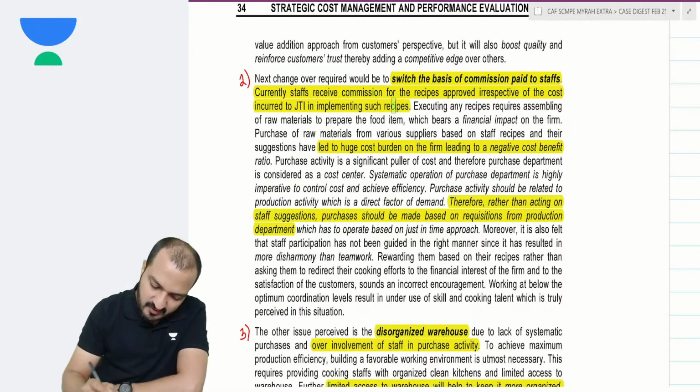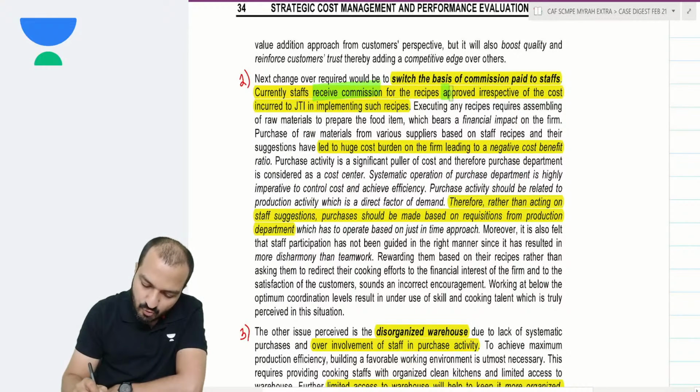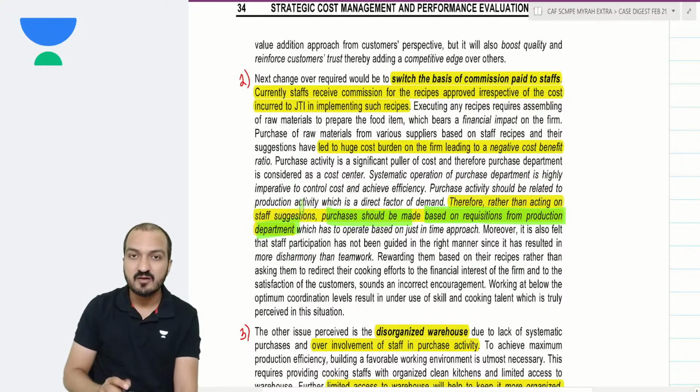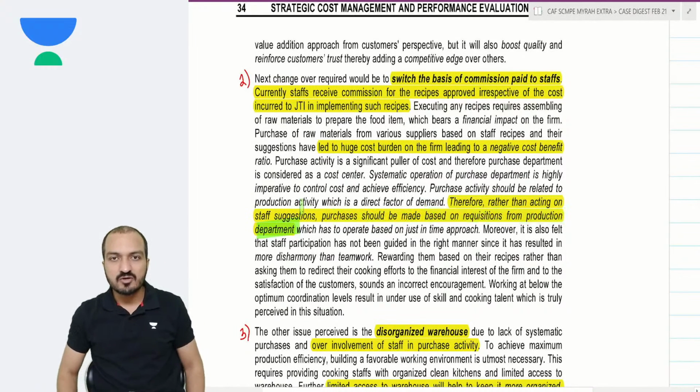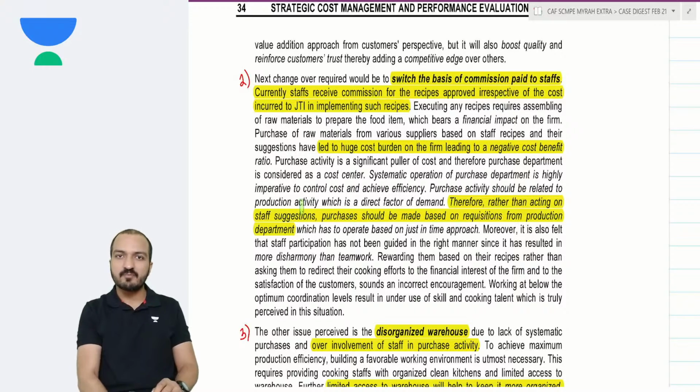Also, this will lead to a huge cost burden on the firm, leading to negative cost benefit. Therefore, rather than acting on staff suggestions, purchases should be made based on requisitions from the production department. Obviously, material purchase is not to be decided by the staff, it has to be decided by the production department.